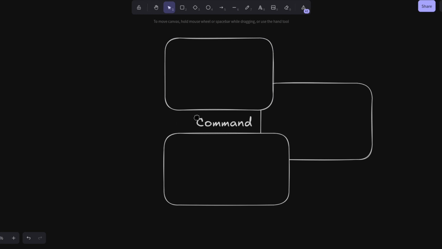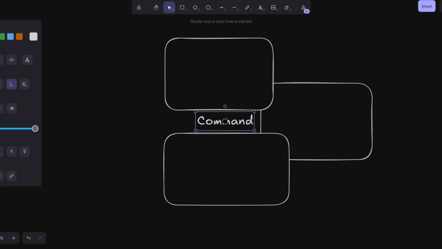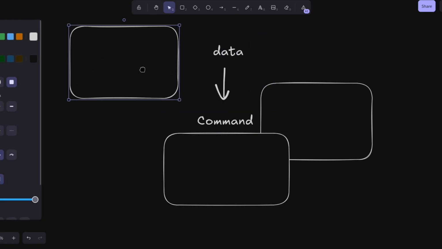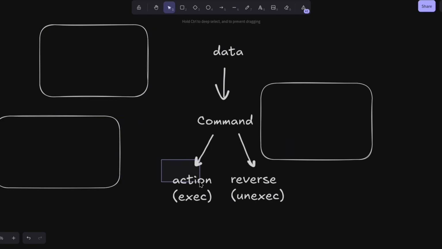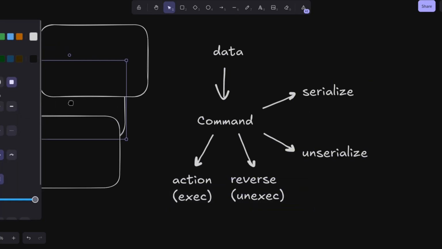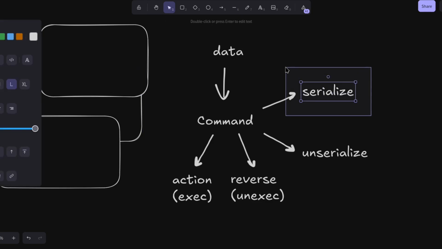Okay, so the idea is your app is supposed to function around the concept of commands. What is a command? A command is something that takes in some data and either does an action or does the reverse of that action, which is usually called execute and unexecute. It's also helpful in some cases for your command to serialize or deserialize that data.